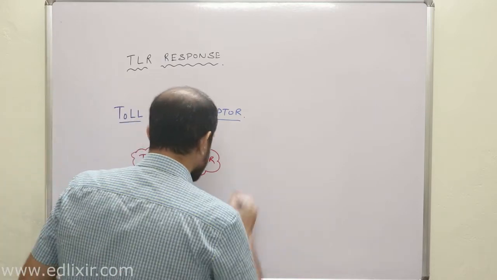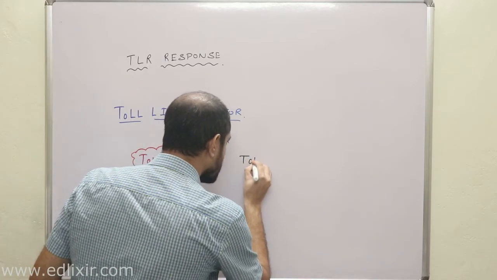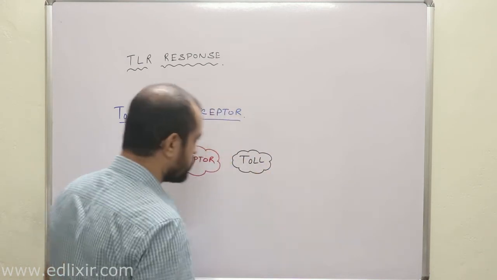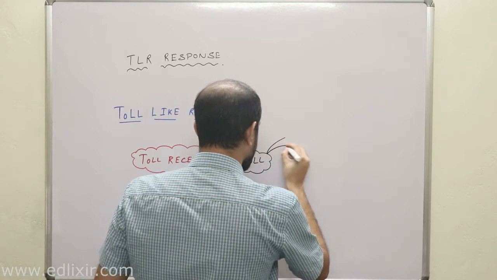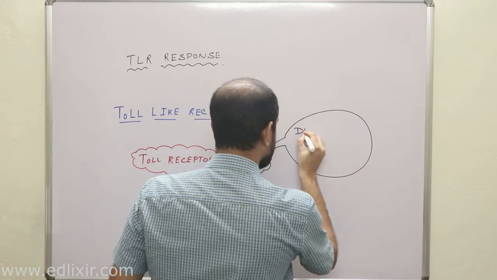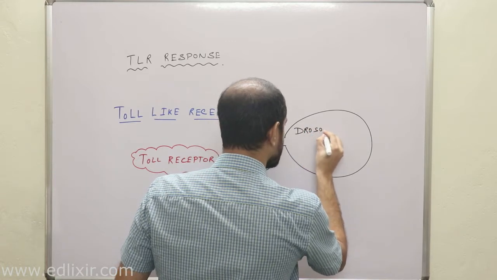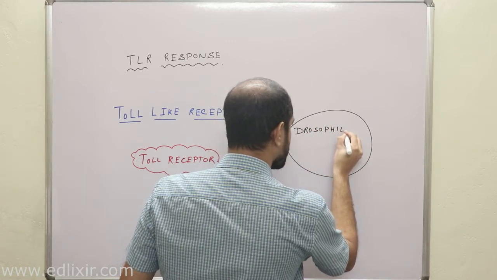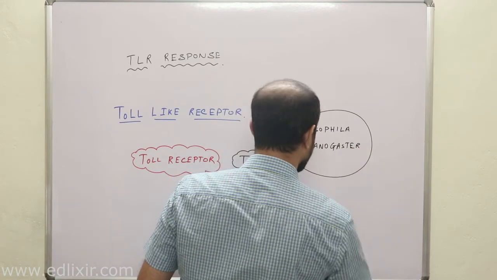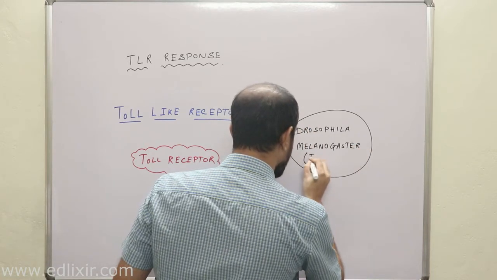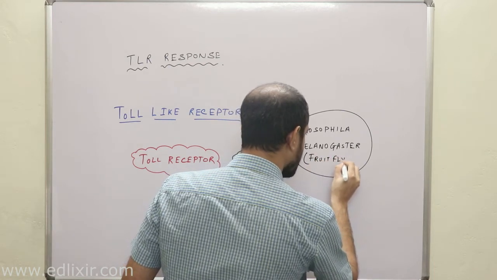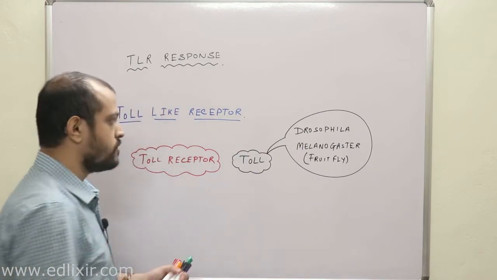That means this toll protein is not actually our protein.